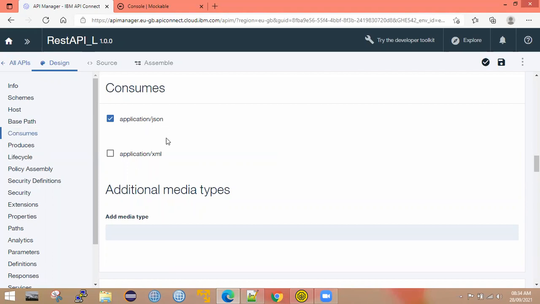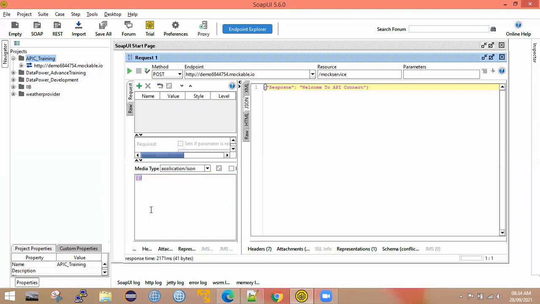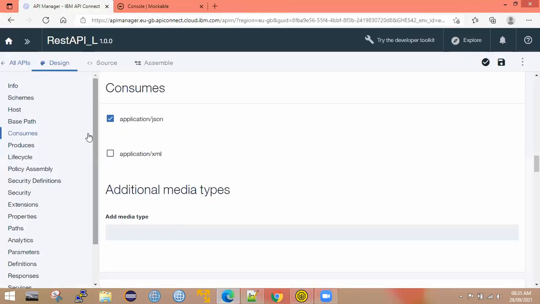So here let me keep it as JSON only. What is the request I need to send to my REST service? A sample JSON message, right? In the API I'm going to create now, I don't want any transformation. It is like a pass through. It doesn't do any transformation. So whatever request comes from the API consumer, it will pass the same request to the backend. That's why consumes is JSON only, and the backend is also sending JSON, so I'm keeping produces also JSON.